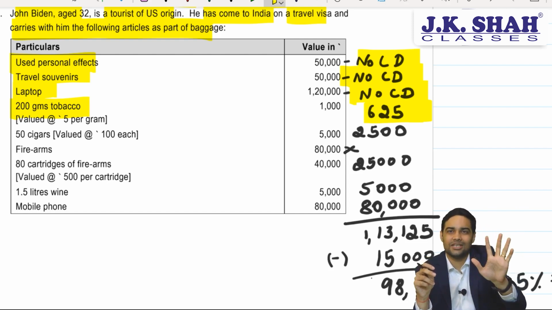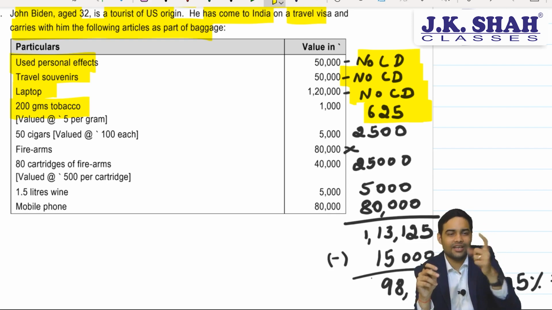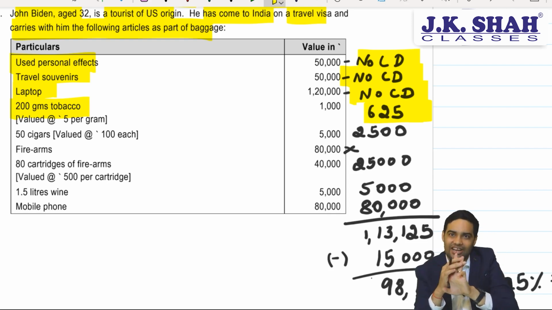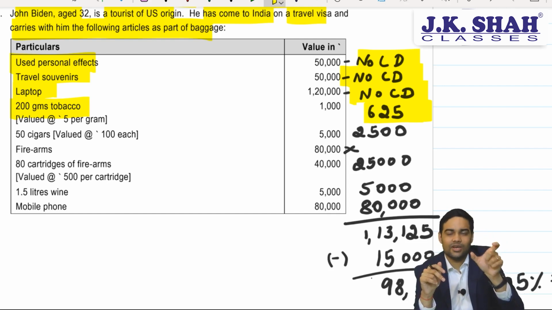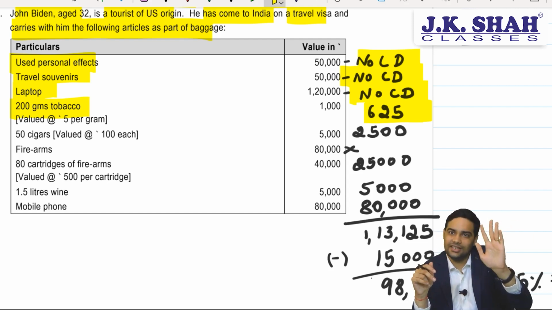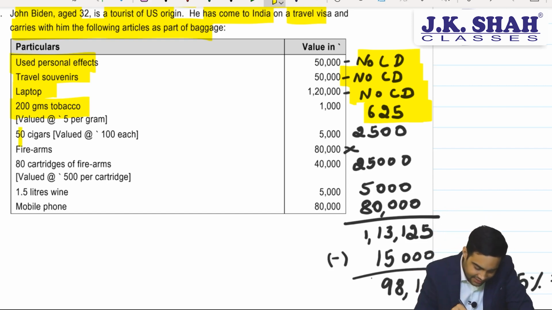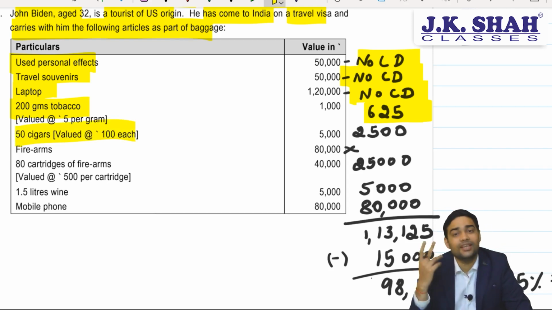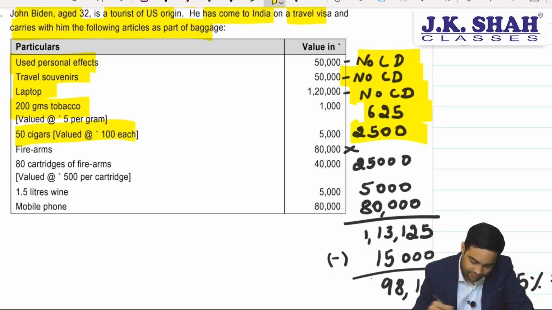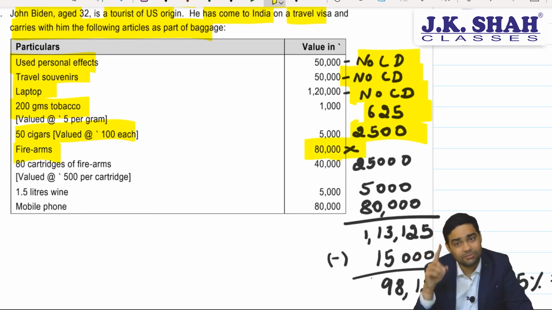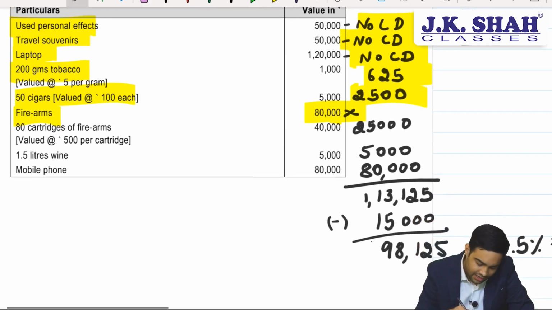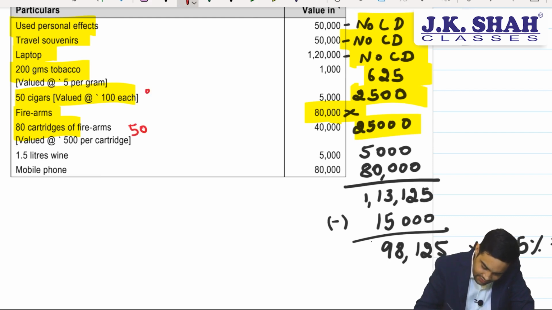So only a note is mentioned that more than this quantity of tobacco, firearm, cartridges, cigarette, cigar, if it is more than the specified quantities, then it would not be eligible for baggage rate, subject to 100% custom duty. Then 50 cigars, 25 are eligible, so I'll be taking 25. Firearm not eligible, people, subject to full rate. 80 cartridges, 50 will be eligible, so here 50, here 25, here 125 grams.